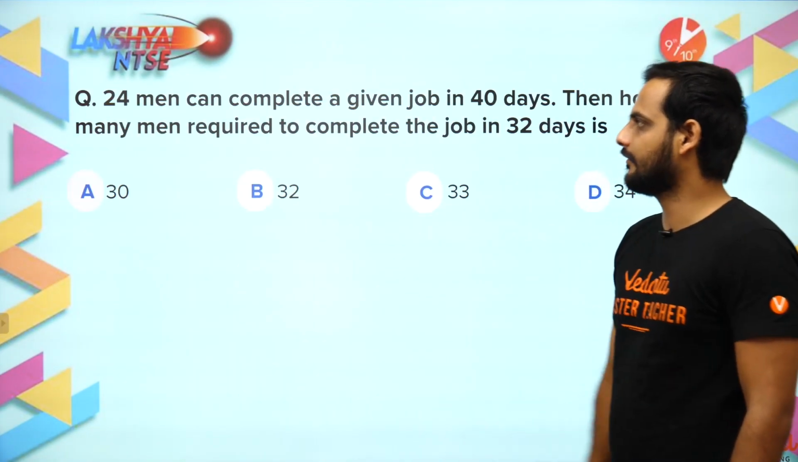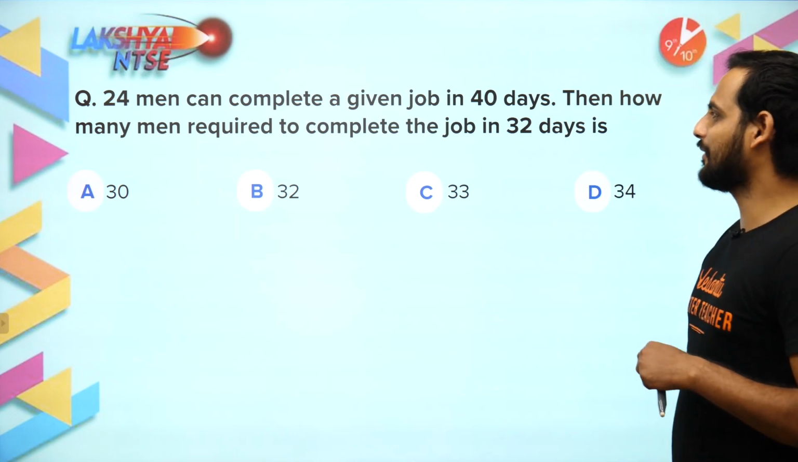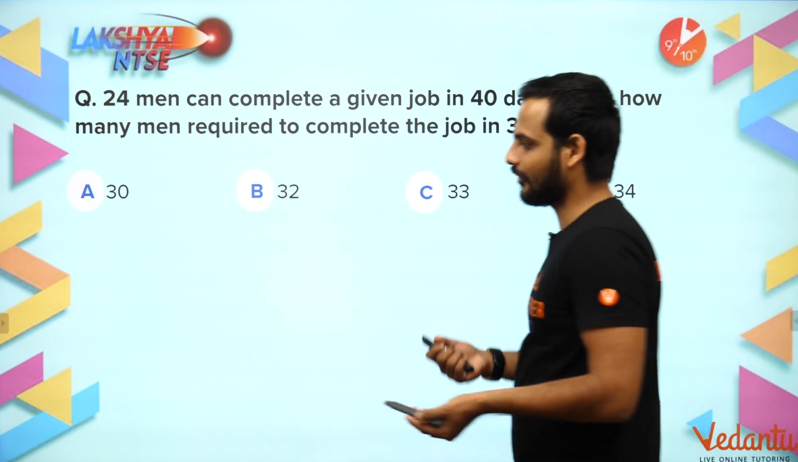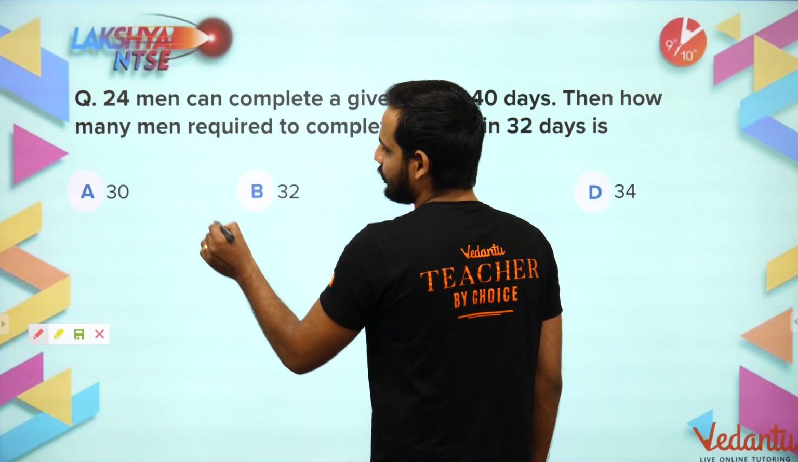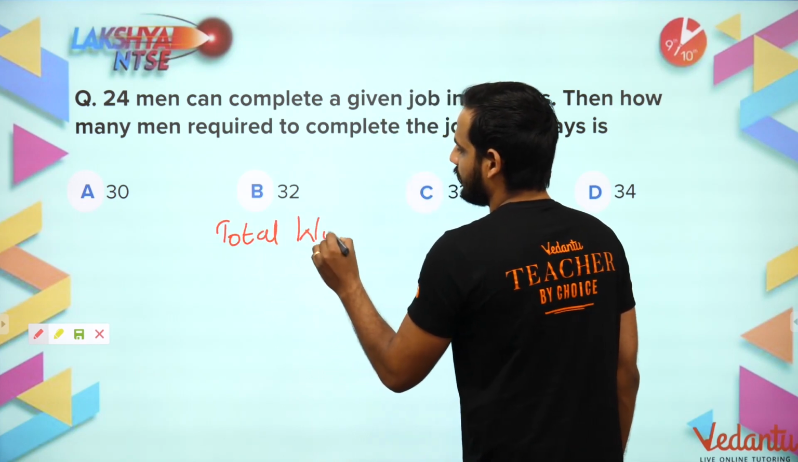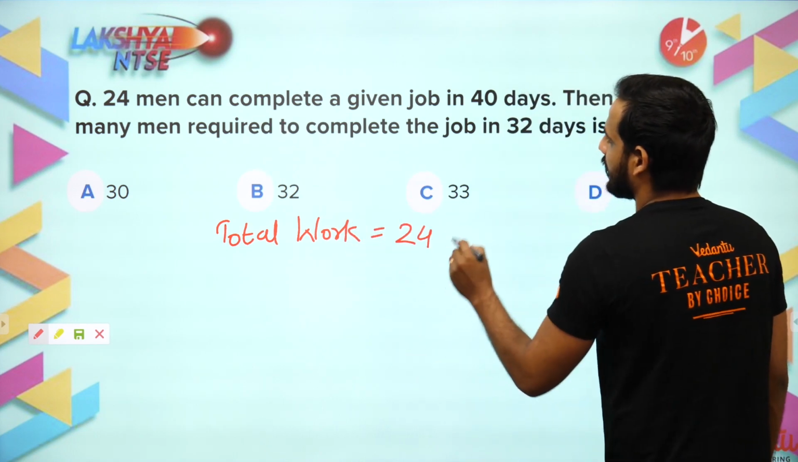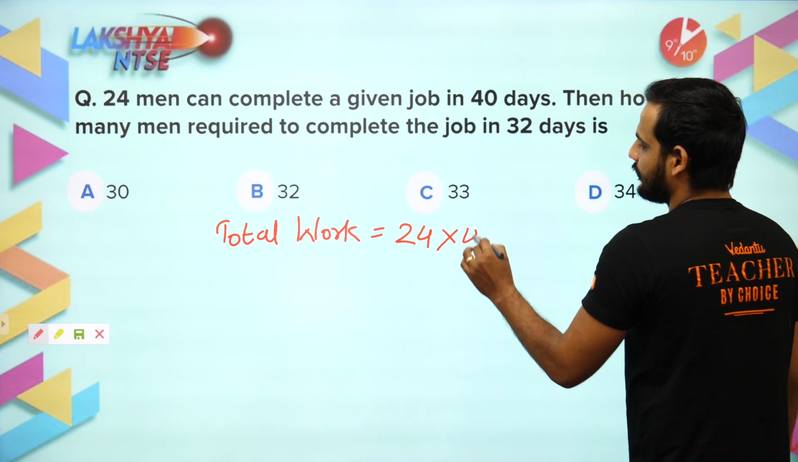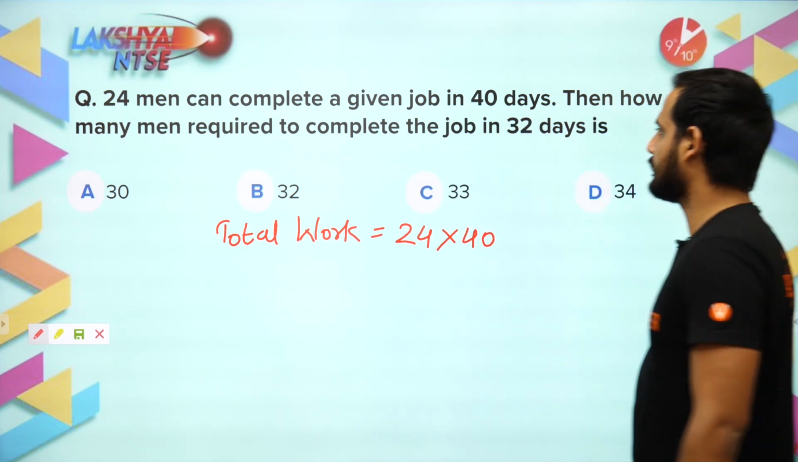So the first question we have is: 24 men complete a given job in 40 days, then how many men are required to complete the job in 32 days? So from here I can clearly say, sir, my total work, as I know, is men into time. So my total work is 24 men completing it in 40 days. So this is my total work. How many men are required to complete the job in 32 days?